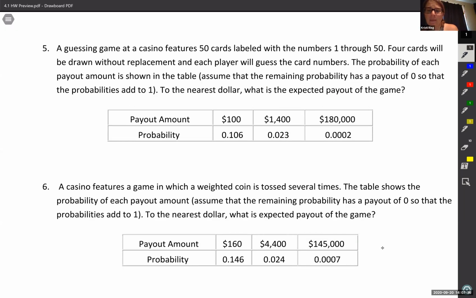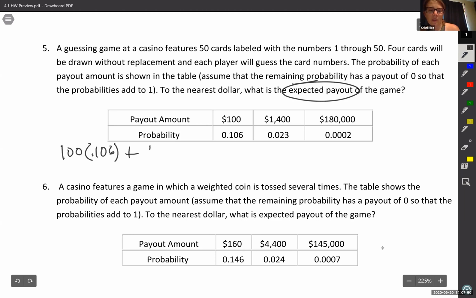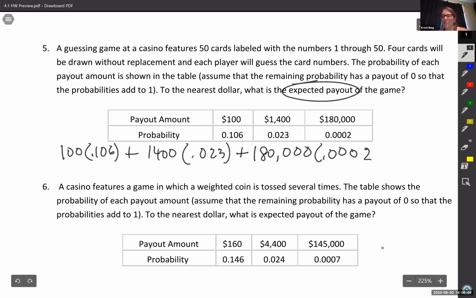We have this expected payout, which, like we said before, is expected value. And so I can just multiply and add. Multiply and then add 1,400, add 180,000, multiply, lots of zeros, and add all those together.